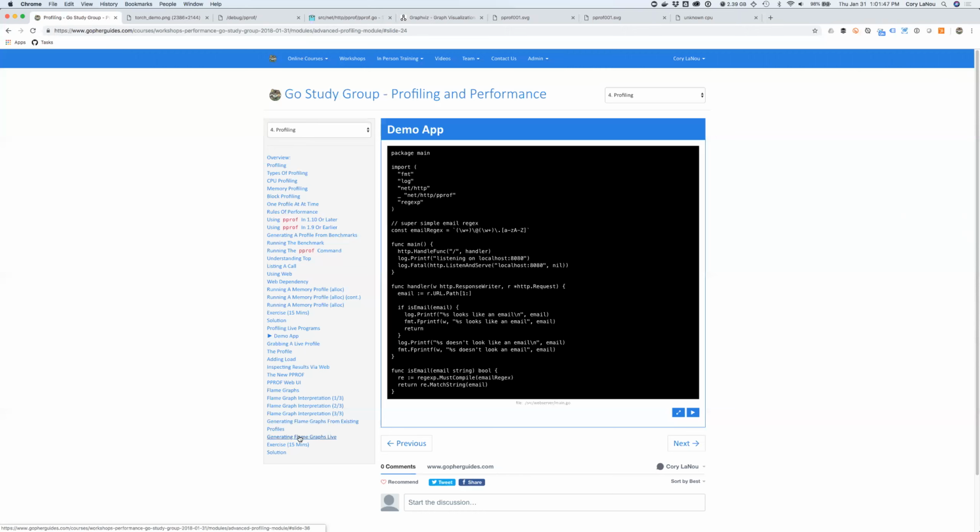There's an exercise at the end that you're welcome to do on your own as well. But for the most part, you've got all this material forever now. So if you've got any questions, let me know. I'll circle back and find out why my list commands aren't working and post them either in chat or in the Go study group. Really not sure what happened there, but like I say, I probably broke my Go environment yesterday. Not a problem. Thank you so much. That was amazing.